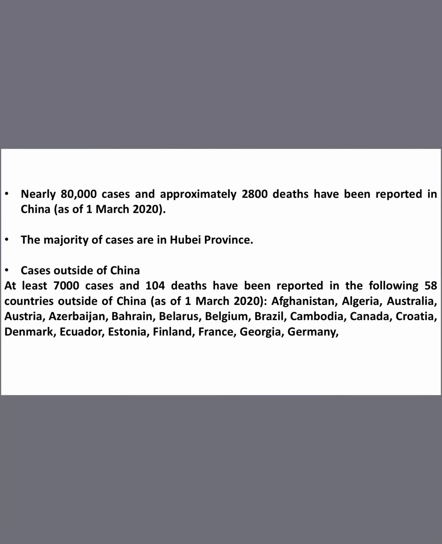Nearly 80,000 cases and approximately 2,800 deaths have been reported in China. The majority of cases are in Hubei province. Then there are at least 7,000 cases and 104 deaths elsewhere. These numbers have increased now, but I'm just telling you. As of March 2020, 50 countries outside China have been reported with coronavirus, and the names have been given. You can go through it.